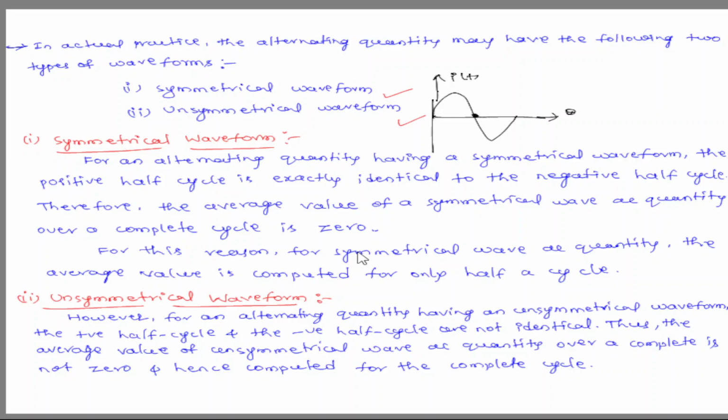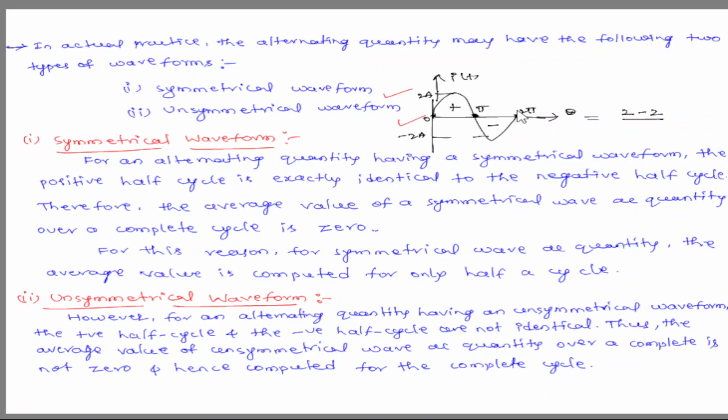Suppose the axis runs from 0 to π and π to 2π. The maximum value is 2 amperes, and the negative maximum is minus 2 amperes, with this half positive and this half negative. Suppose I am calculating the average of this symmetrical waveform, meaning both the positive and negative half cycles have the same period. If we take the average of these two, plus 2 and minus 2, this is the area under the curve.